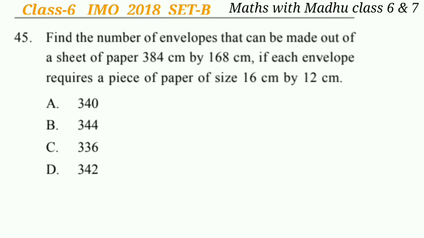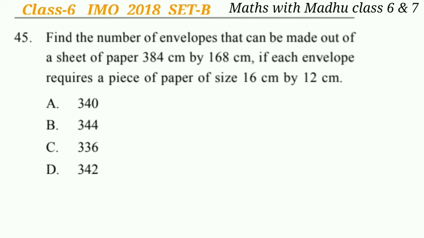Now question 45. Find the number of envelopes that can be made out of a sheet of paper 384 cm by 168 cm if each envelope requires a piece of paper of size 16 cm by 12 cm.